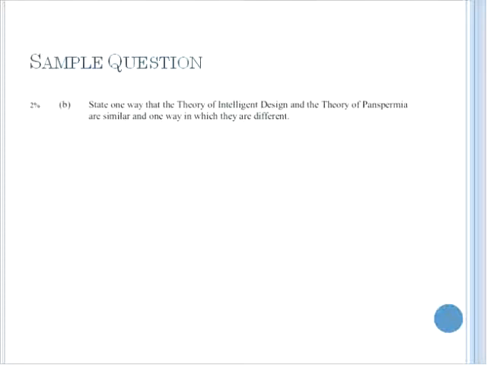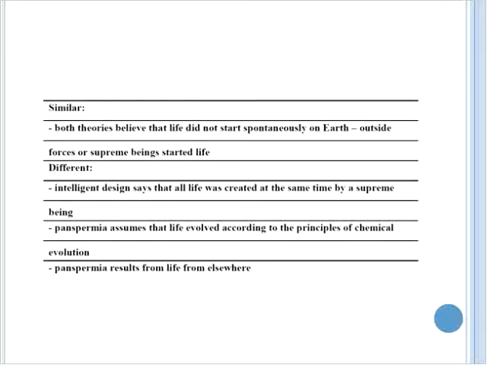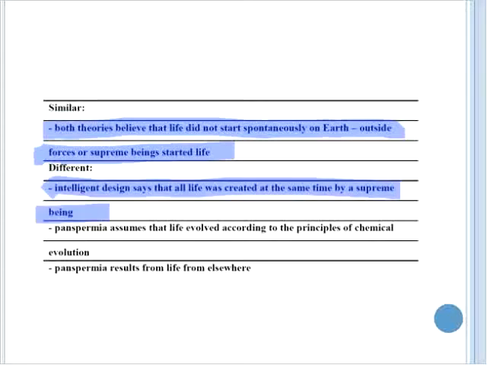This constructive response question asks you to state one way that the theory of intelligent design and the theory of panspermia are similar, and one way in which they are different. The accepted answer is as follows. Similarities: both believe that life did not start spontaneously on Earth. Outside forces begin starting things. Differences: intelligent design says all life is created at the same time by a supreme being. Panspermia assumes that life evolved according to the principles of chemical evolution, and results from life arriving from elsewhere.